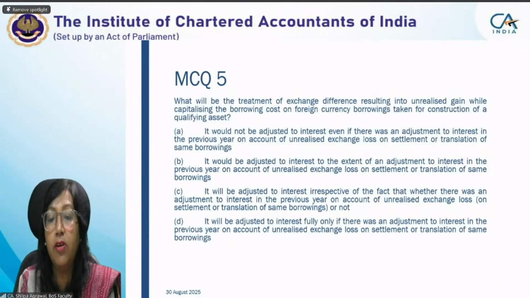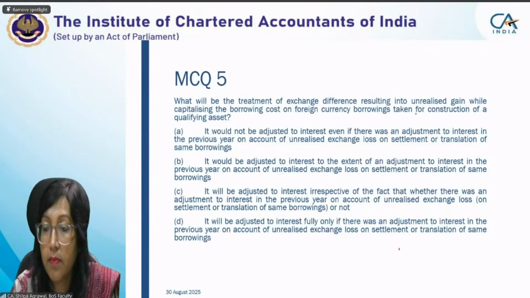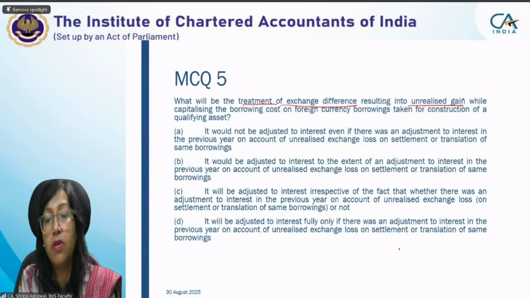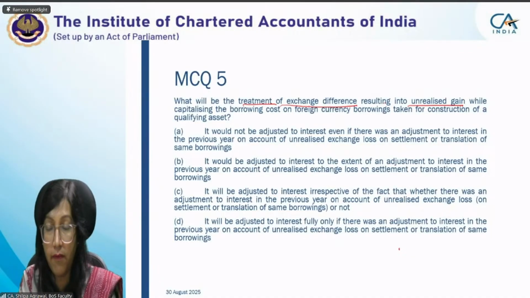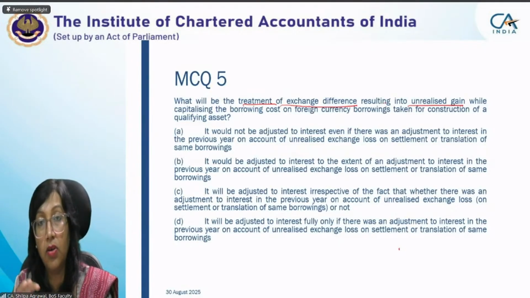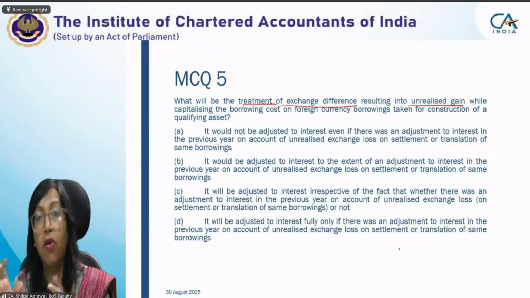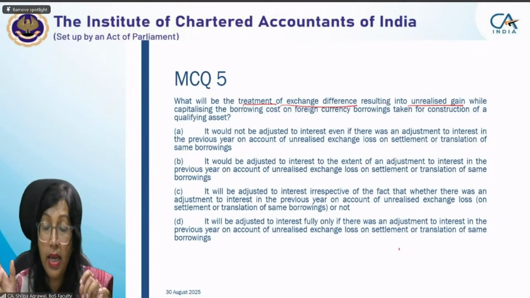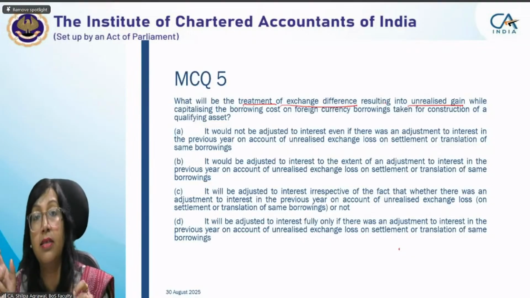What will be the treatment of exchange difference resulting into unrealized gain? First, we are talking about exchange difference treatment on unrealized gain while capitalizing the borrowing cost on foreign currency borrowing taken for construction of a qualifying asset. First of all, we have to understand what is unrealized gain. Any foreign exchange gain or loss is considered unrealized until that asset or liability is settled. So here it is an unrealized gain, not an exchange loss. It is resulting into gain.